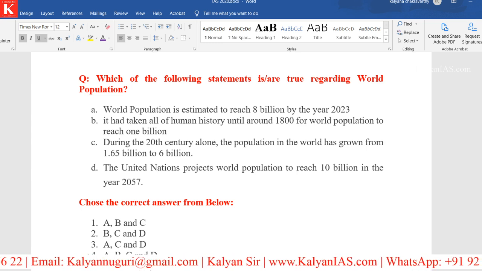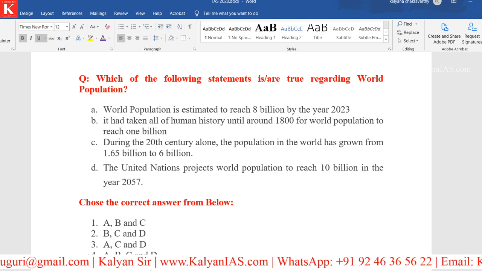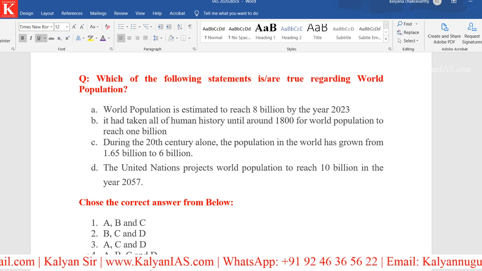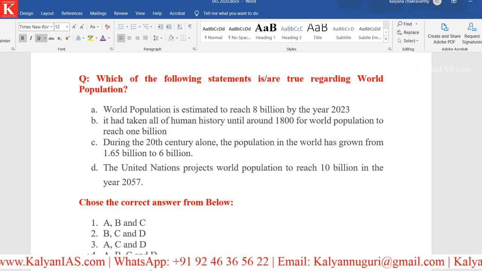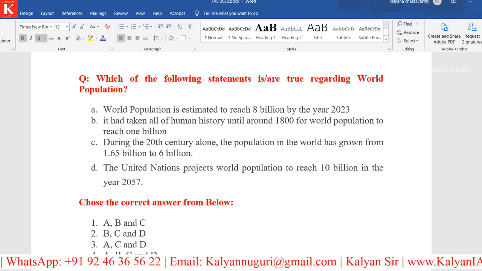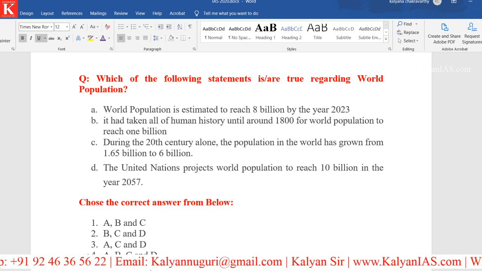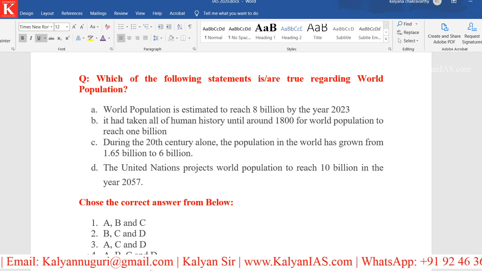And all it happened during the 20th century alone. So statement C is also very much right. And if you look at statement D, the United Nations projects world population to reach 10 billion by the year 2057. 2057. This is also very much right.